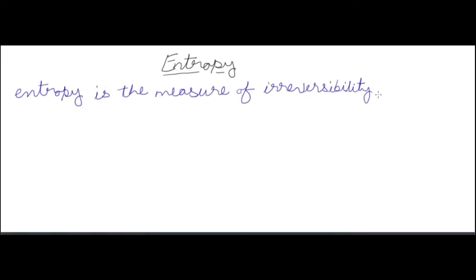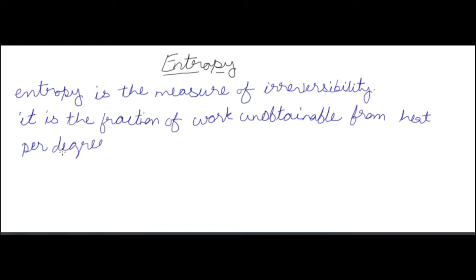So let's start with the topic entropy. Entropy is the measure of irreversibility. Now irreversibility is also known as rate of unavailable energy or rate of unavailability. So entropy is associated with unavailable energy. It is the measure of irreversibility, or the measure of unavailable energy.